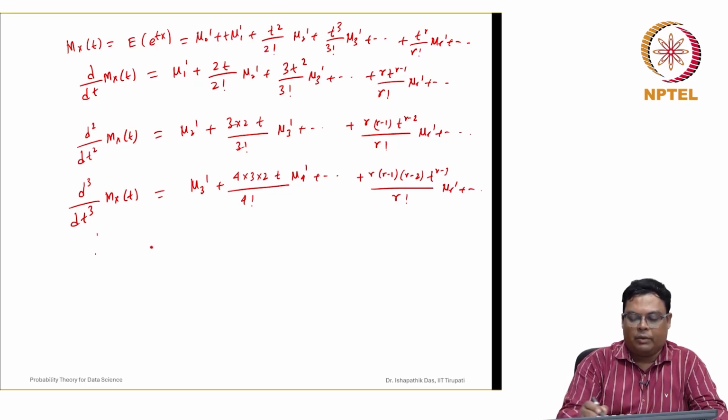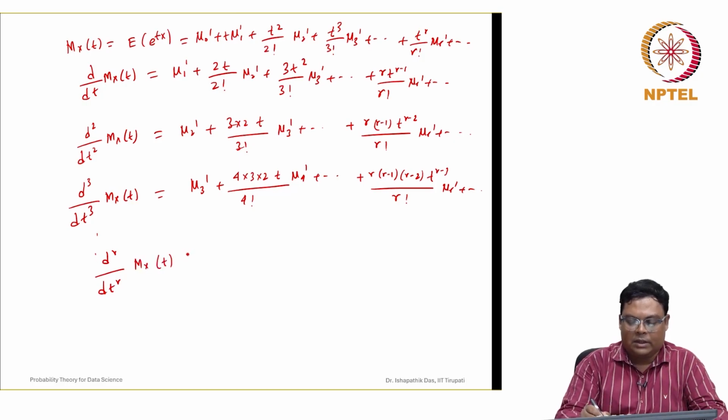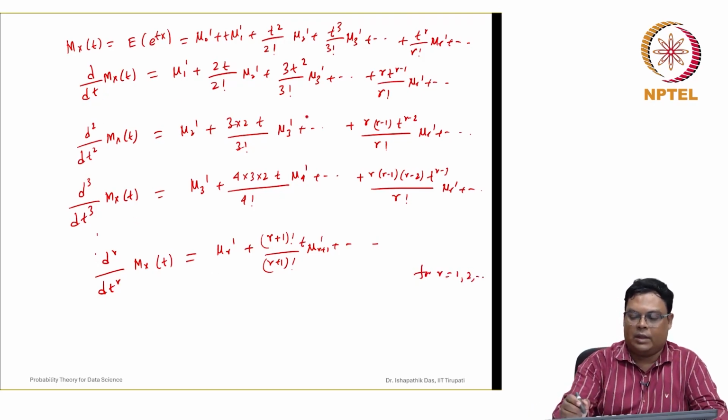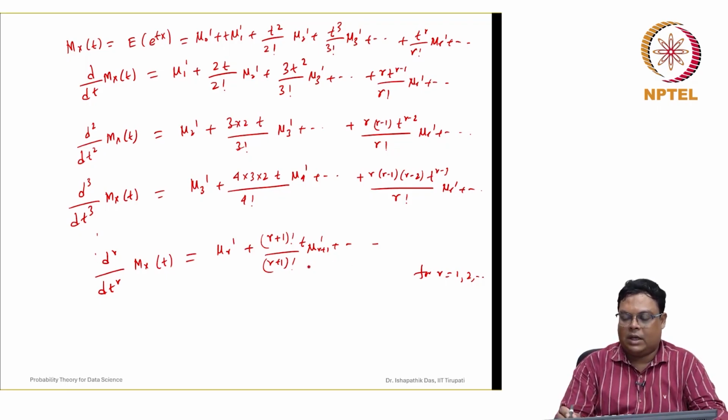So we can now understand the trend: for a particular r, if you differentiate M_X(t) r times, it starts from mu r dash and then becomes r plus 1 factorial by r plus 1 factorial t into mu r plus 1 dash, like this. This is the trend for r equal to 1, 2, and so on. You can check that for r equal to 1 this is also true.